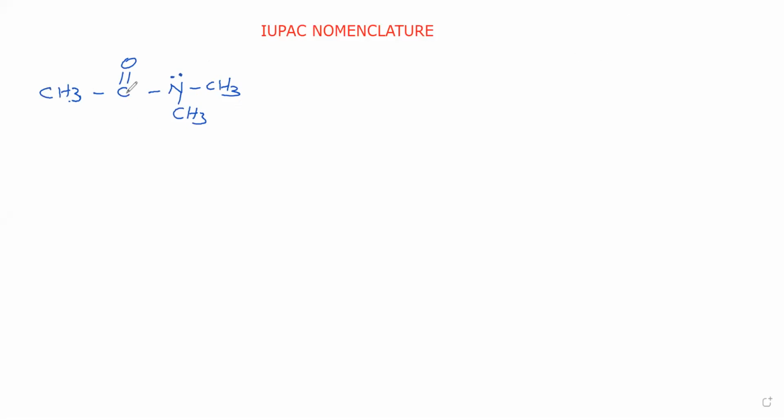Here the functional group CO and N is there. This is amide. In this amide, which one is the parent chain? That we will see. R, CO, N, R, R. Here, this is the parent chain.